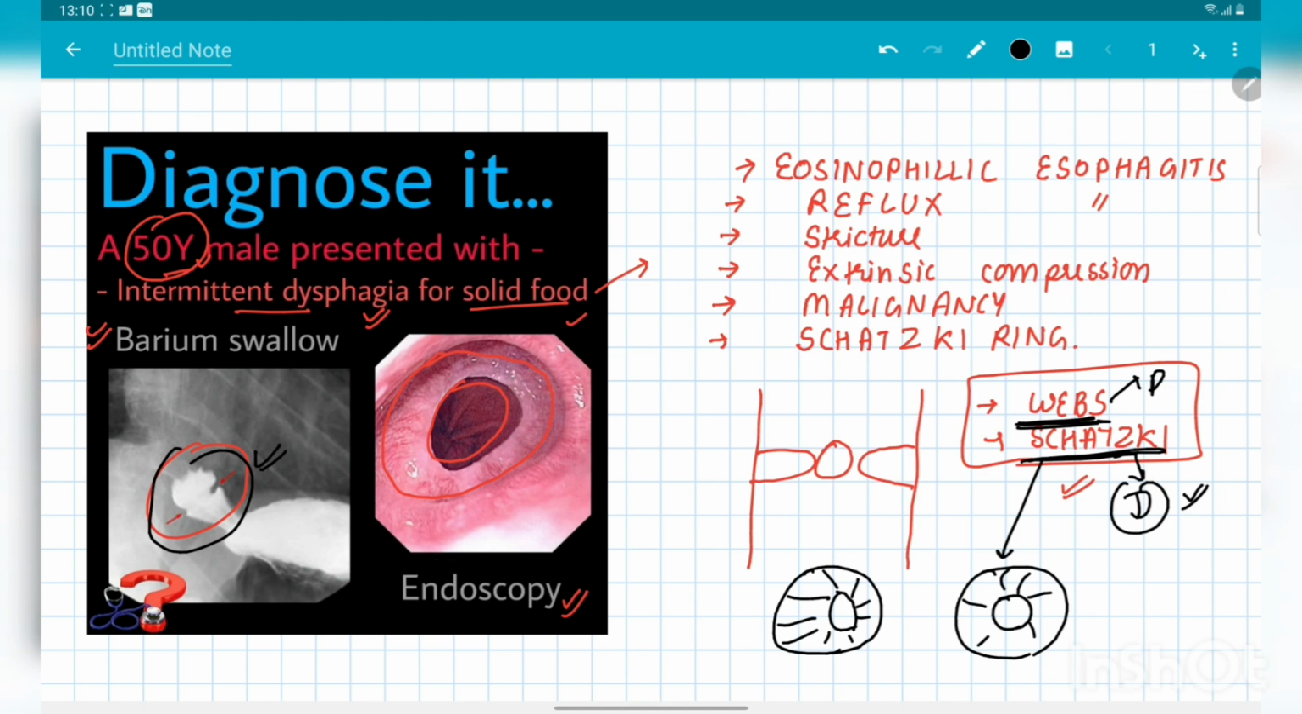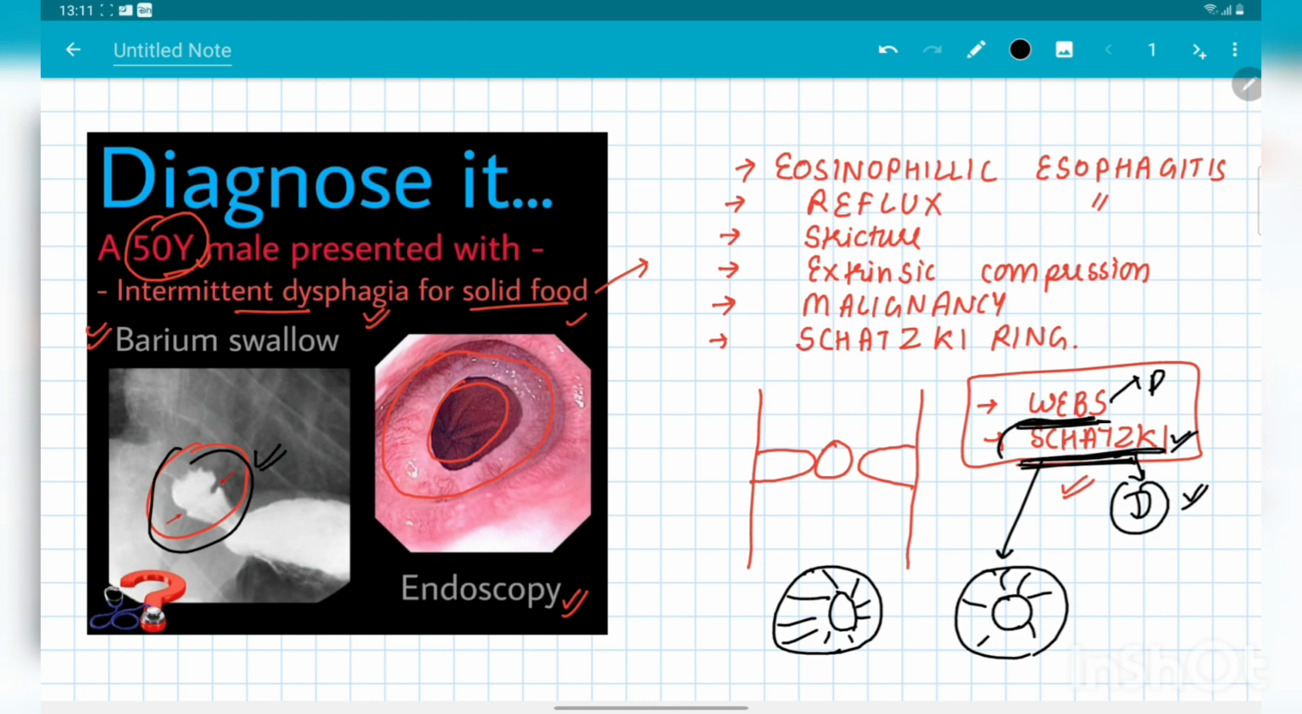Next one is the presence of symptoms. These webs are present proximally, so the symptoms related to these webs are more of a globus kind of sensation in the throat, or sometimes a choking kind of sensation in the throat. But in Schatzki's ring, the patient usually presents with intermittent dysphagia, and also sometimes chest pain or some kind of discomfort in the lower chest, but not in the proximal region. So these are some differentiating points by which we can differentiate esophageal webs and Schatzki's ring.